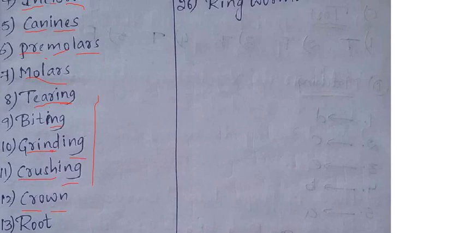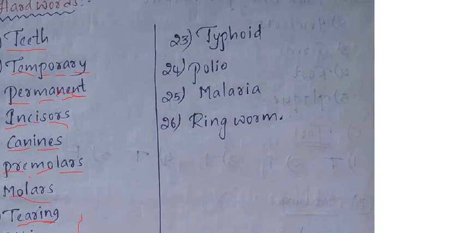Still some are there. Here are all the diseases which are caused due to microbes that I told you. First is typhoid, T-Y-P-H-O-I-D. 24th one is polio, P-O-L-I-O. Next one is malaria, M-A-L-A-R-I-A. Next one is ringworm. You know ring spelling, R-I-N-G, ring, W-O-R-M, worm. Ringworm.